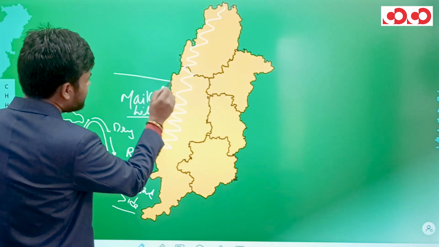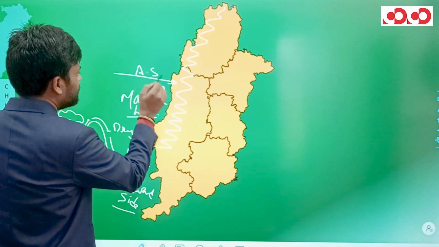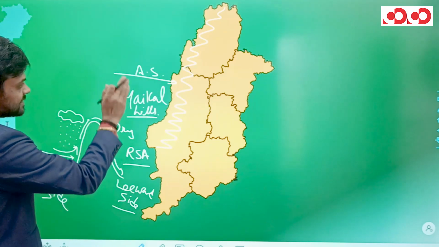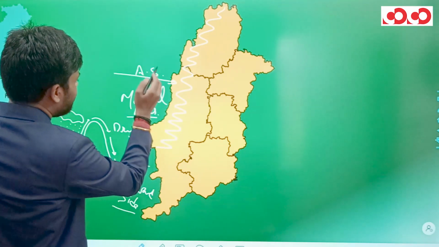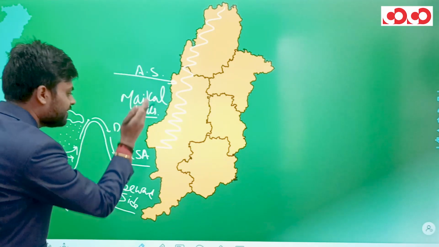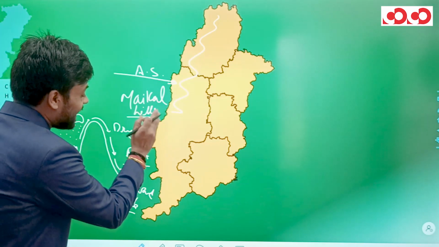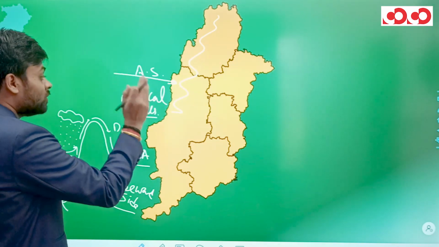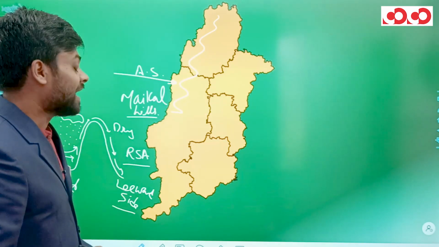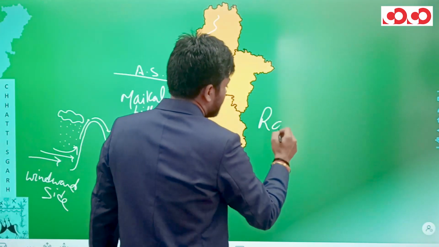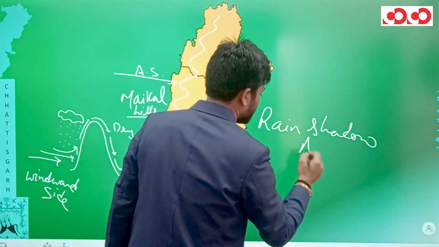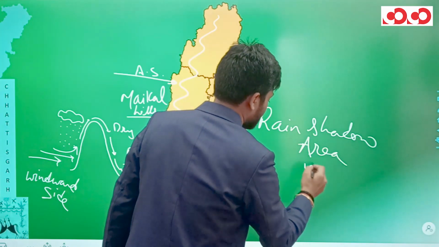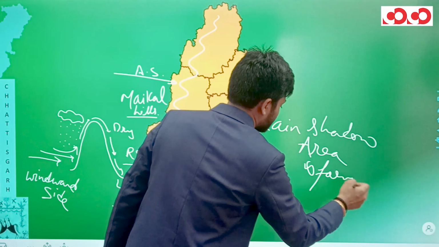This Arabian Sea branch of monsoon strikes the western slopes of Maikal, and the precipitation takes place on the western slopes, while in the areas lying towards the eastern slope of Maikal, a rain shadow area is formed.